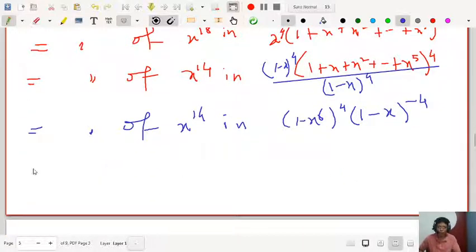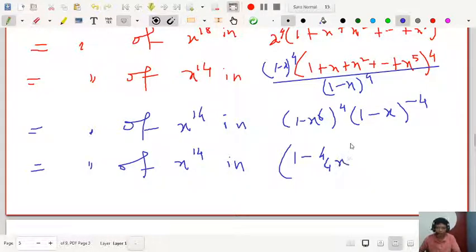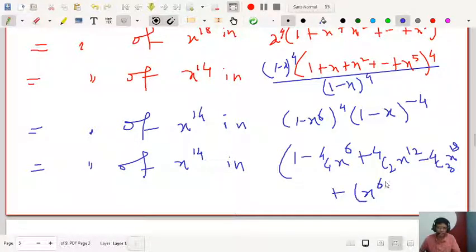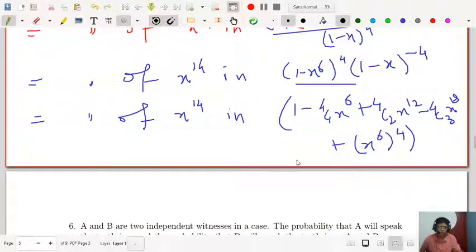This is equal to the coefficient of x to the power 14 in (1 minus x to the power 6) whole to the power 4, which can be written by binomial expansion as 1 minus 4c1 x to the power 6 plus 4c2 x to the power 12 minus 4c3 x to the power 18 plus the last term, x to the power 24. This is the expansion of (1 minus x to the power 6) whole to the power 4. Now what is the expansion of (1 minus x) whole to the power minus 4?